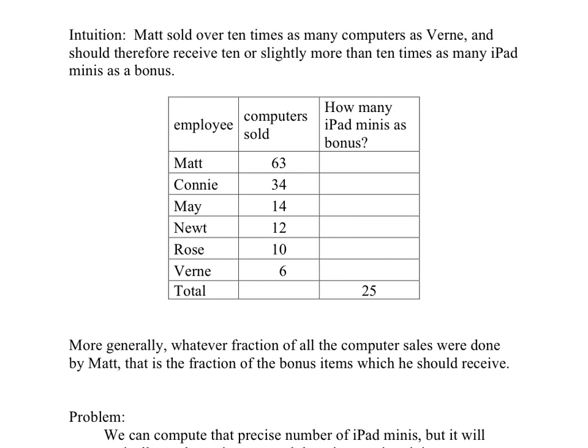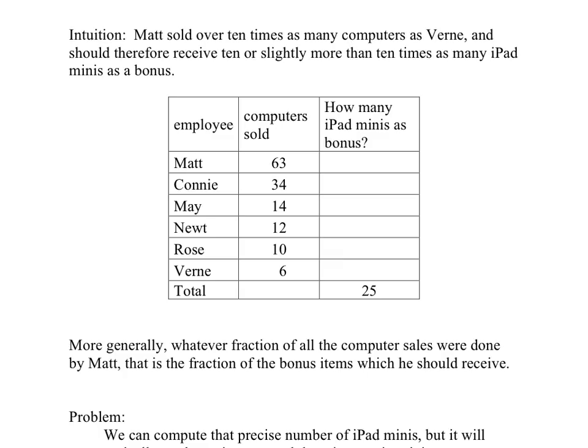Using essentially the same logic as in the previous example of Pat and Sam, we can say that Matt sold more than 10 times the number of computers that Vern sold. 63 is over 10 times as great as 6, and therefore Matt should receive 10 times, or a little bit more than 10 times, the number of iPad minis as Vern. And similarly, you can say that whatever fraction of the computer sales were done by Matt, that is the fraction of the bonus items he should receive.